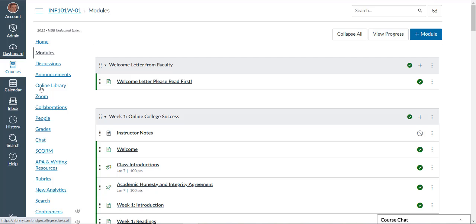We also have a link over here to writing resources, which again will bring you over to the library, which has all the information on how to write. It also gives information on APA. We'll be learning about APA this session. APA stands for the American Psychological Association. It's a citation style which is used at the college and is used by a great many schools in the U.S. So again, this is just a brief introduction to Canvas.